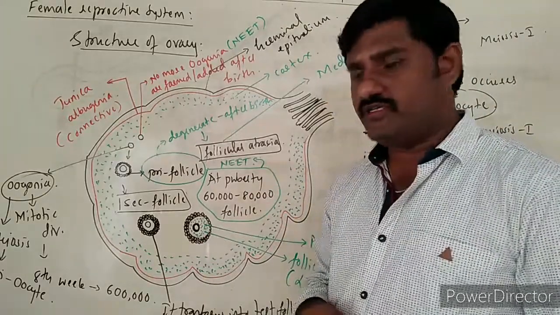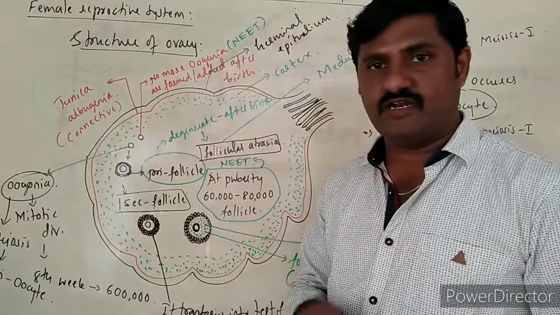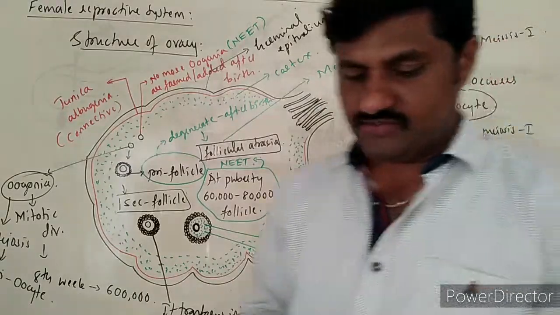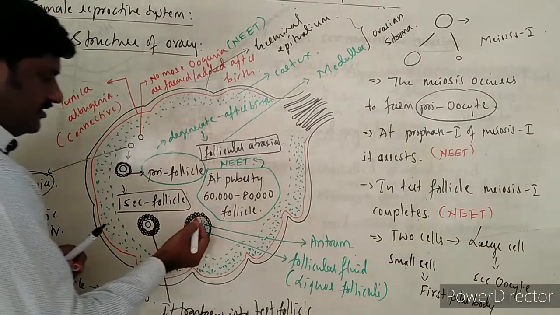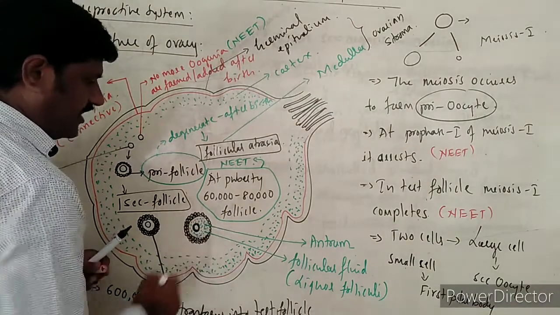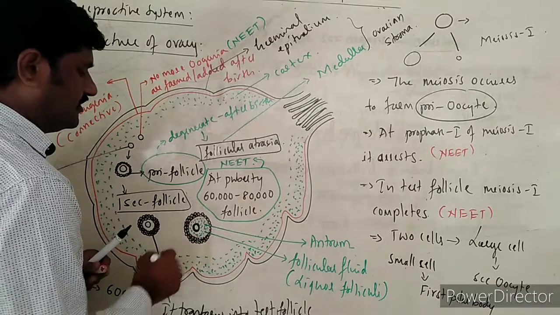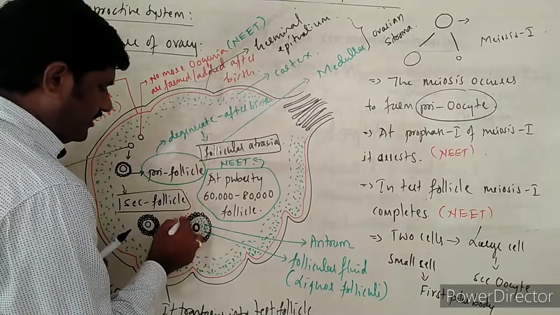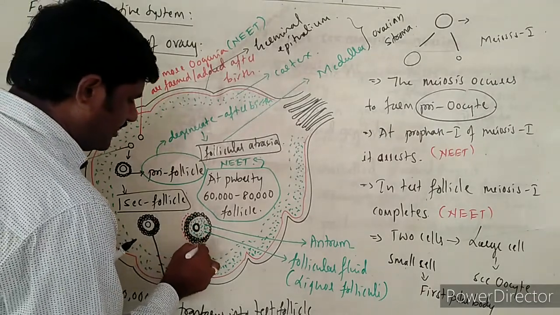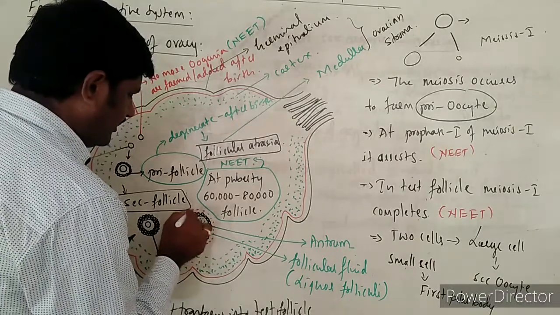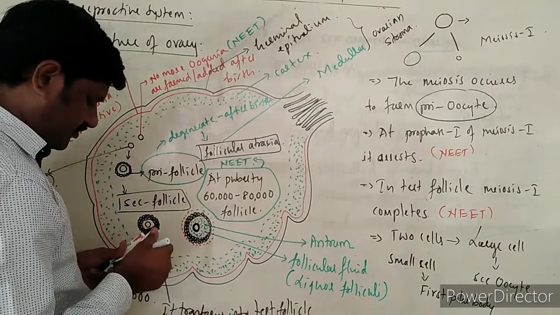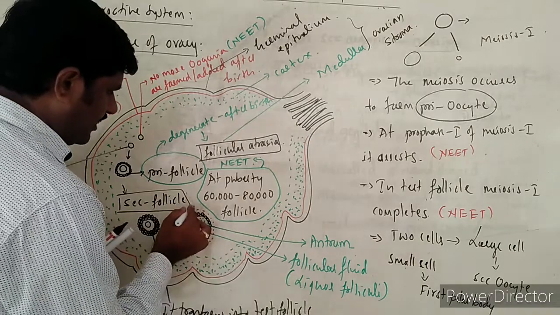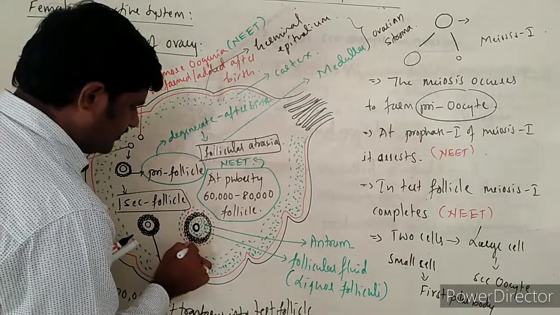And one more point in case of the tertiary follicle. The granulosa cells surround this tertiary follicle, and it is also surrounded by some more layers, and that layer is of two types. They are called theca layers.